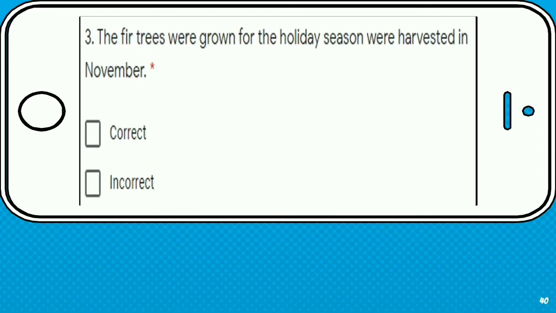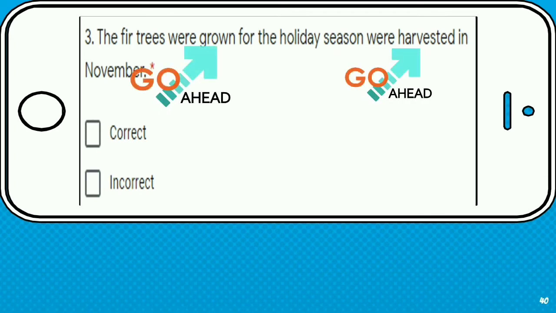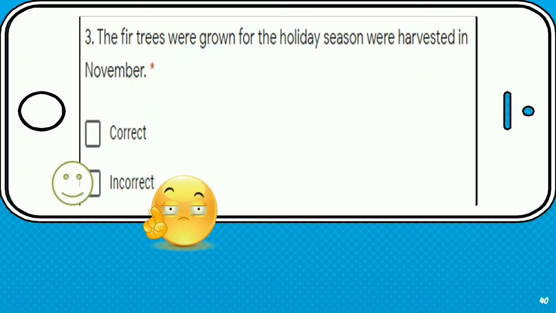Number 3. The fir trees were grown for the holiday season were harvested in November. Please analyze again. We can see from this sentence, it has double verb, namely were grown and were harvested. So it is obviously incorrect. To revise the sentence, we have to delete the first word. So the sentence will be, the fir trees grown for the holiday season were harvested in November.